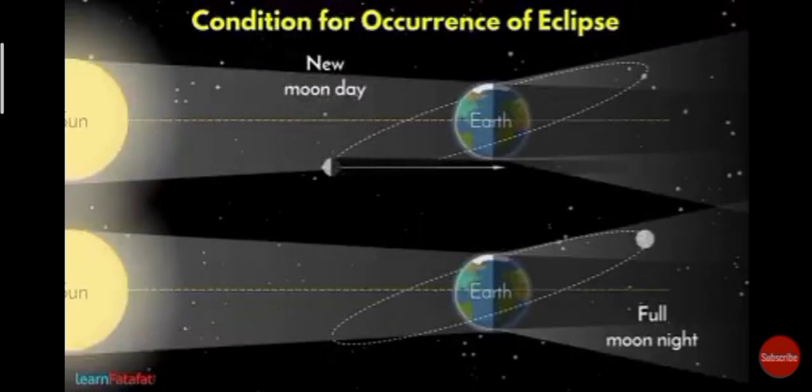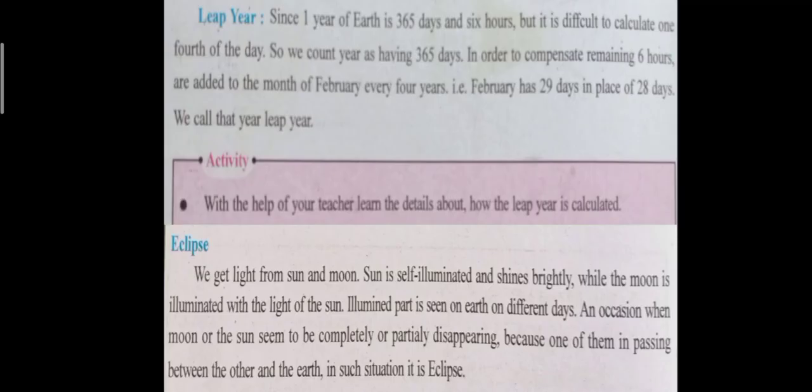Similarly, on a full moon night, the shadow of the earth does not fall on the moon, but it falls above or below the moon. So, on every full moon day or new moon night, we don't have an eclipse.